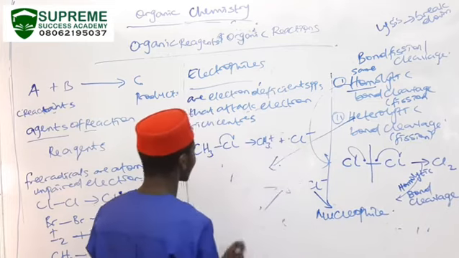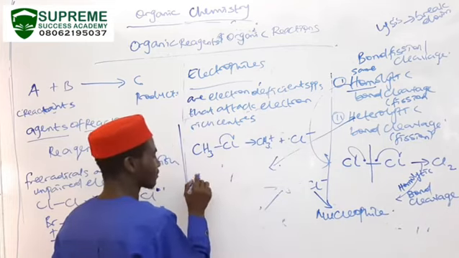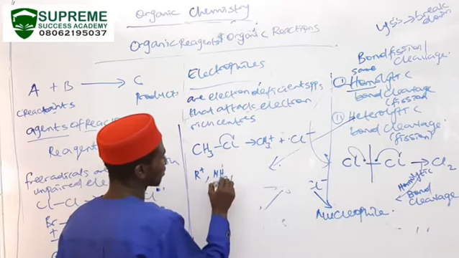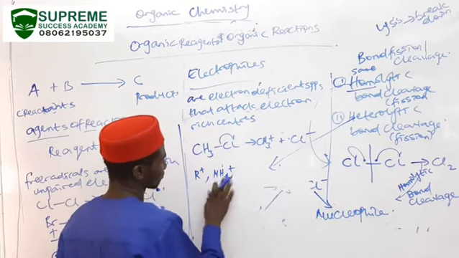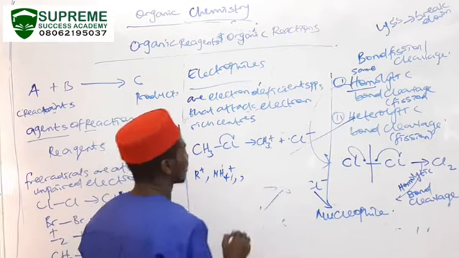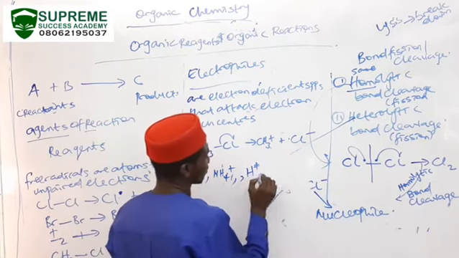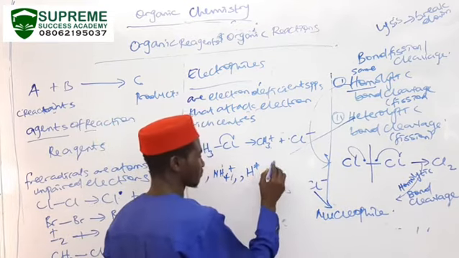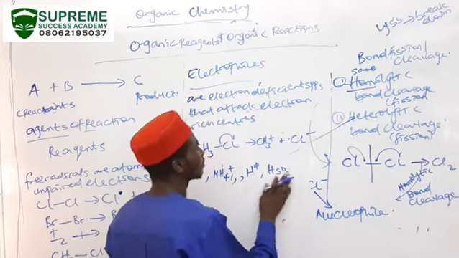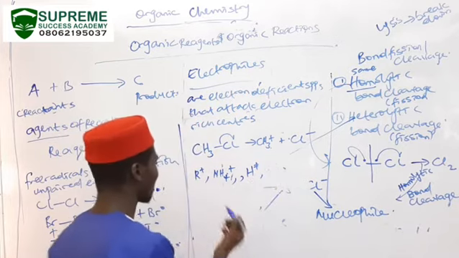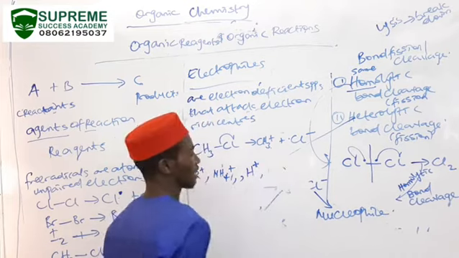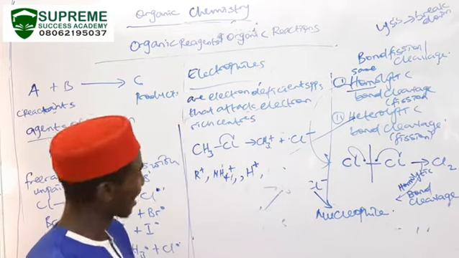So we could have CH3 plus, we could have R plus, we could have NH3 plus, NH4 plus, you could have H plus. So once the charge is positive, then it is more likely going to be an electrophile.